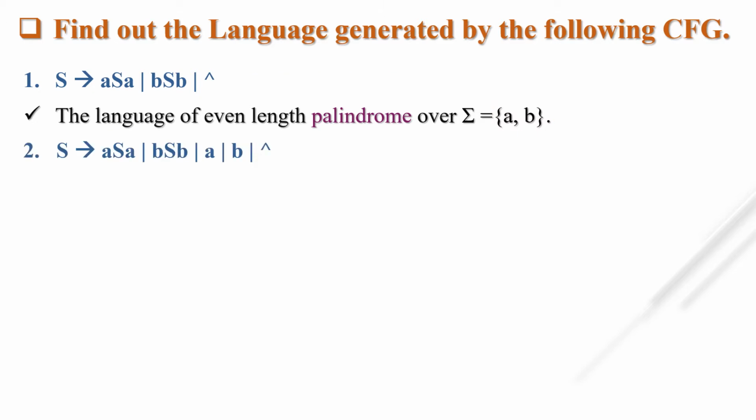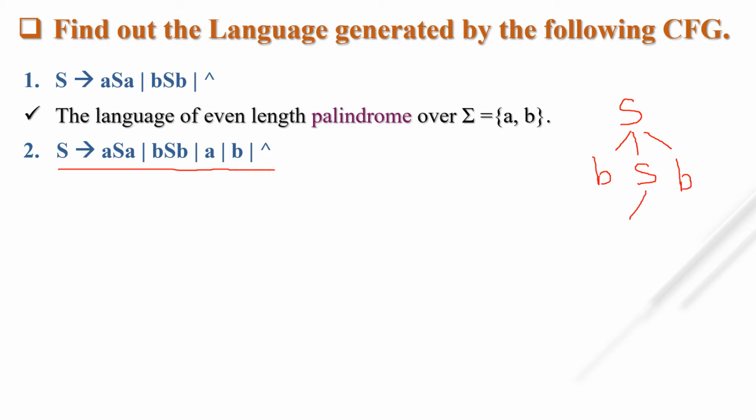The next one is somewhat similar. S tends to aSa, S tends to bSb, S tends to a, S tends to b, and S tends to null. Once again we start with the starting symbol, that is S. Instead of S I am taking one of the productions, suppose bSb.